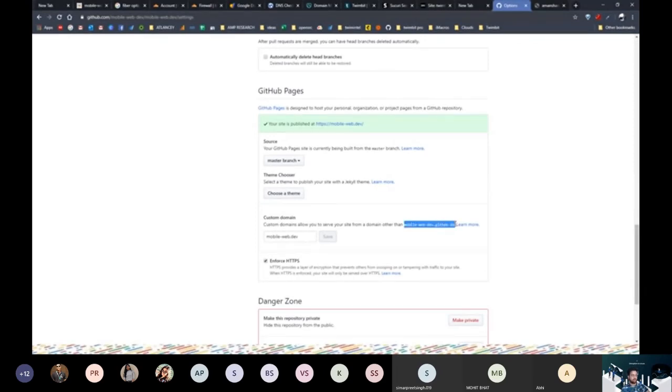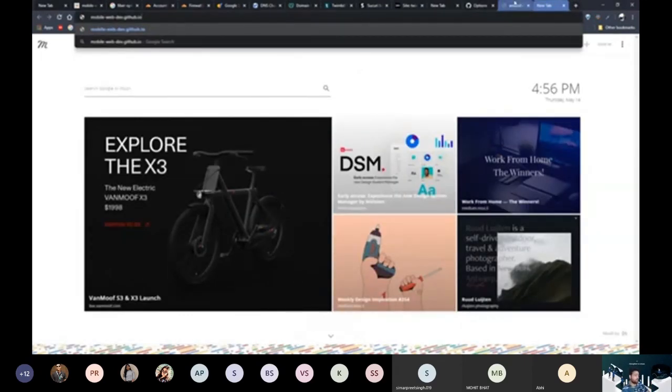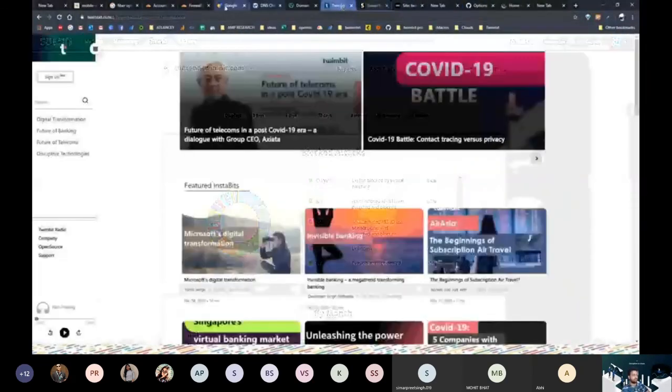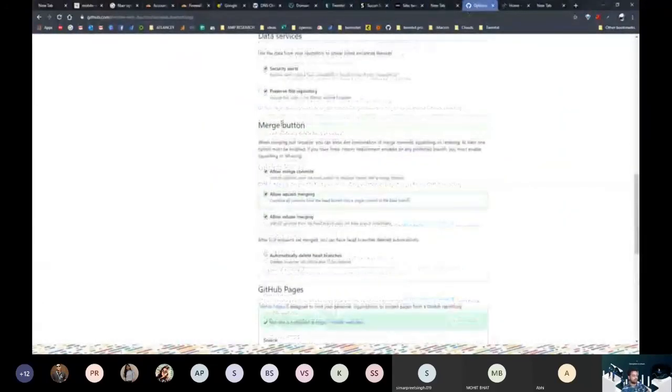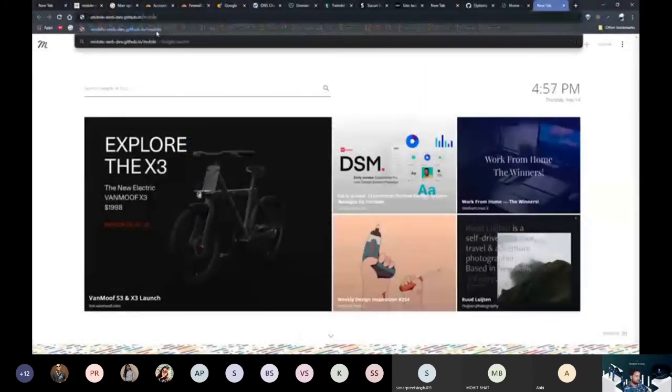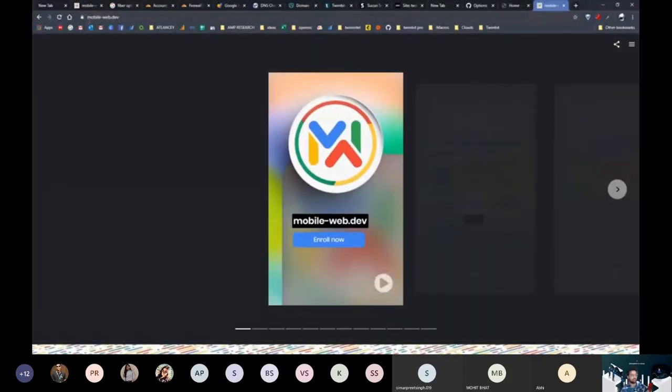Now, if I visit this link, I would still be able to see my website, mobilewebdev.github.io/ the name of the repository. Where is the repository? Yeah, this is the name of the repository. So let's type this over here, /mobile-web-dev. So you see, as soon as I type that address, it takes me back to this address because that's exactly the same thing. And the CNAME was able to tell that. Once you introduce the CNAME, it doesn't matter which address you use, whether it's mobilewebdev.dev or mobilewebdev.github.io, it will point back to the same address because of the CNAME resolution.